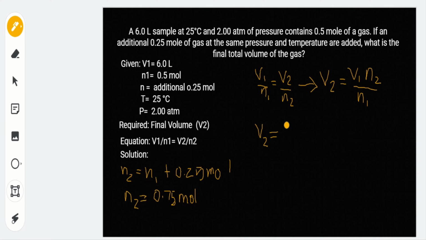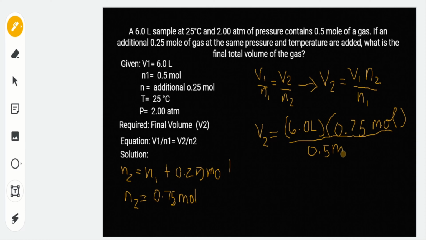So we can have here 6.0 liters, and then let's multiply it to our final amount of gas, which is 0.75 moles, over the initial amount of gas, which is 0.5 moles. Obviously yung unit na moles magka-cancel yan.